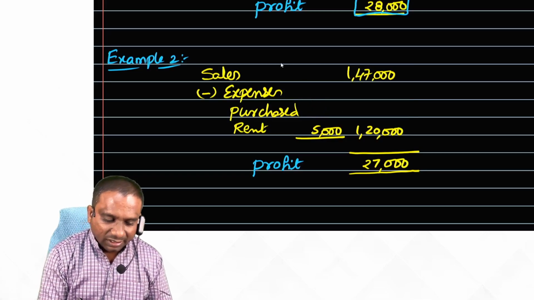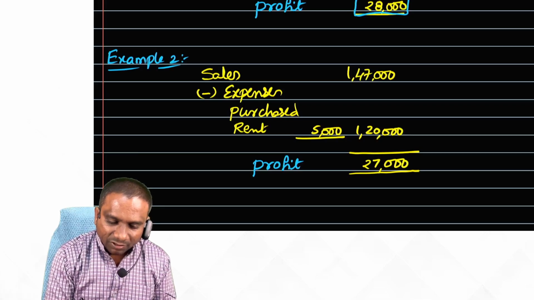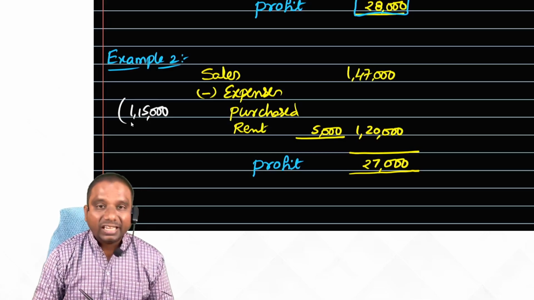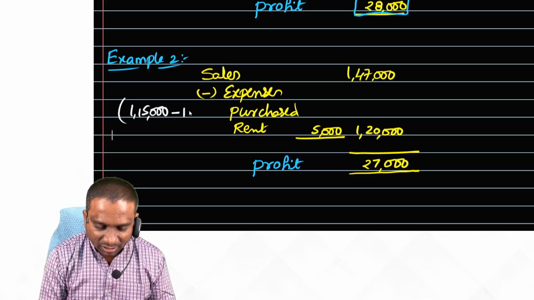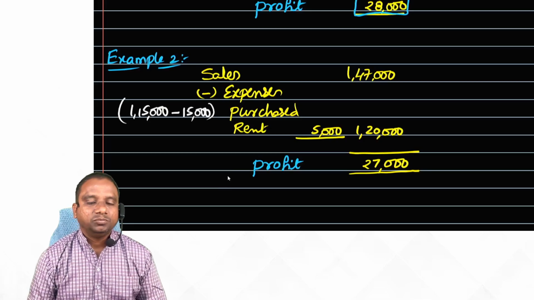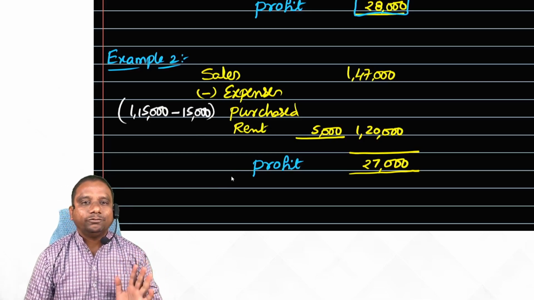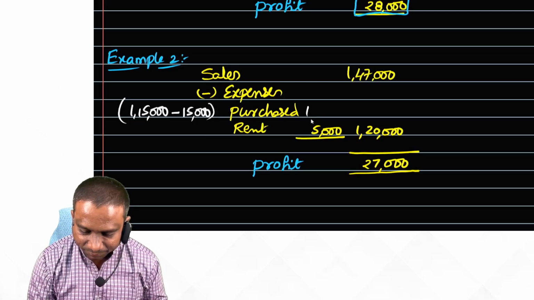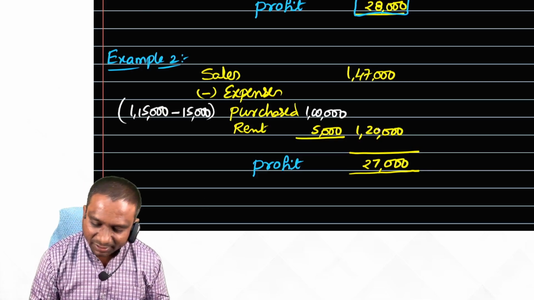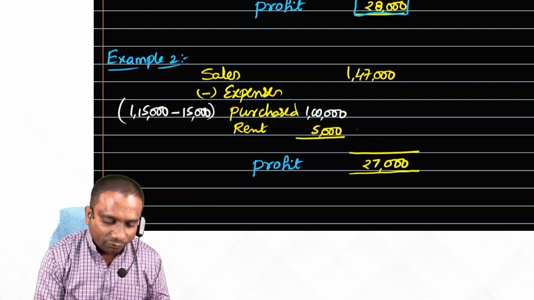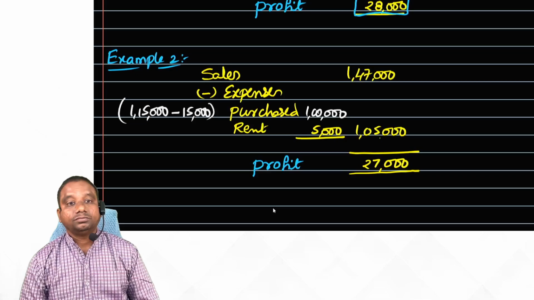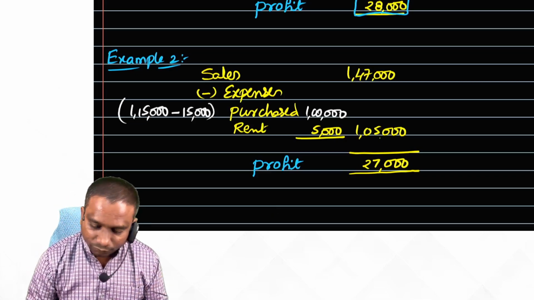Total goods purchased for 1,15,000 minus how much goods unsold still now? 15,000. So what is your expense on purchase of goods? 1 lakh only. Now what is your total expense? 1,05,000, sir. Very good. Now what is your profit?